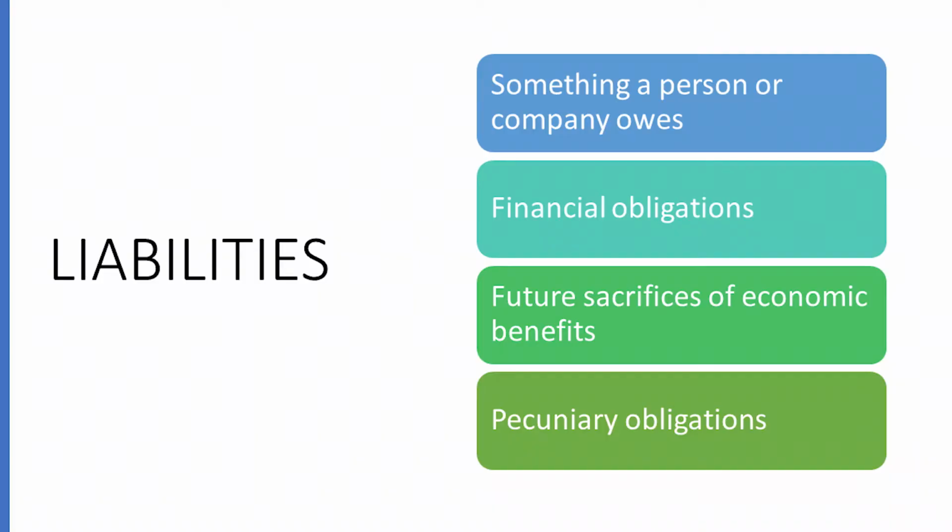Let's proceed to liability. What are liabilities? These are something the business or the company owes. These are financial obligations, future sacrifices of economic benefits or pecuniary obligations. In short, these are payables. As simple as that, liabilities are payables or obligations owed by the business.